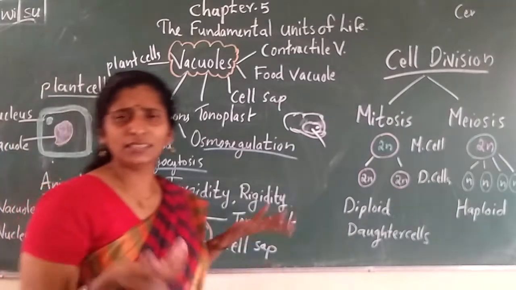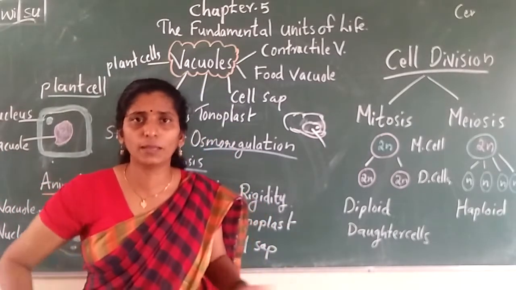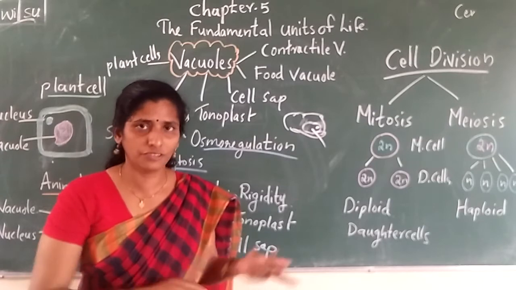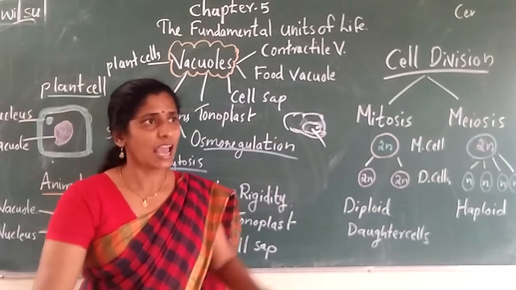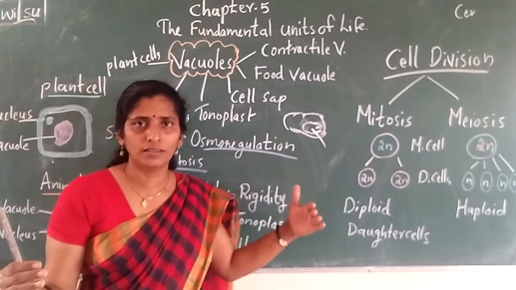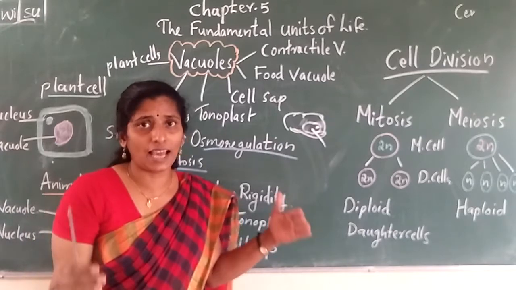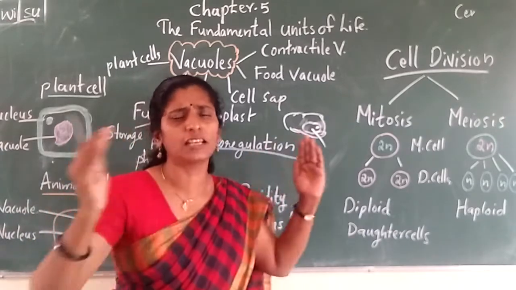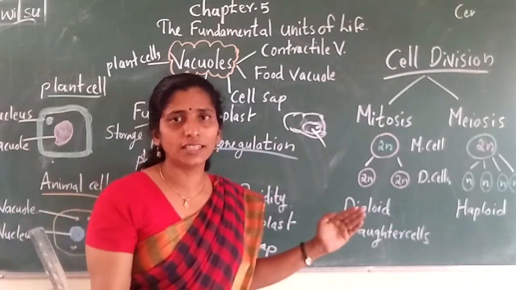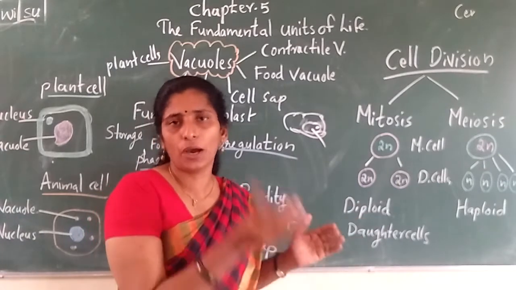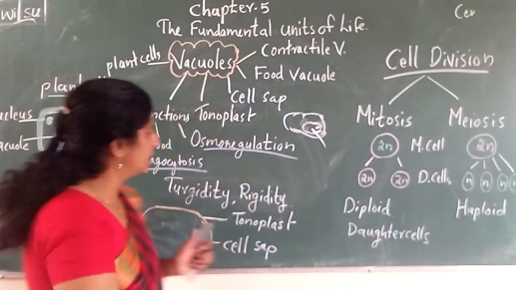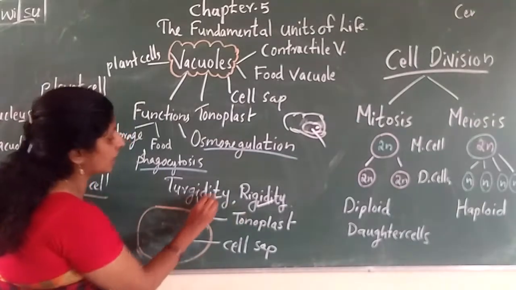And see, is there any other use of vacuoles? Why do plants need vacuoles? First this function, and another one is, as it contains so much content like protein and everything, it is very bulgy, and so it is giving some shape or rigidity to the cell. So it will give rigidity and turgidity.